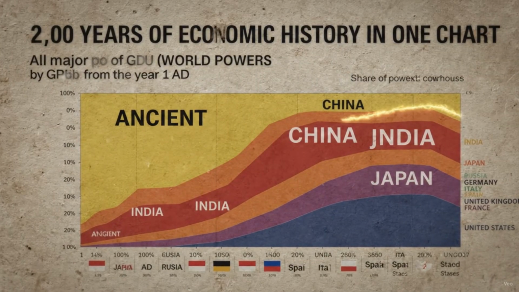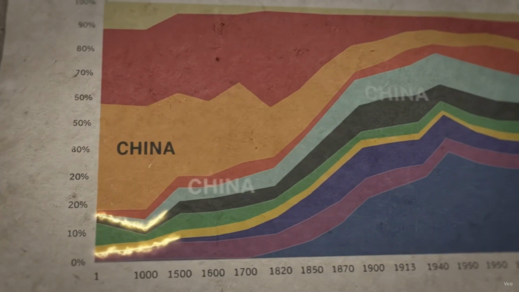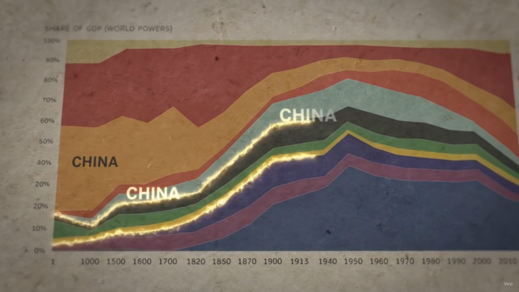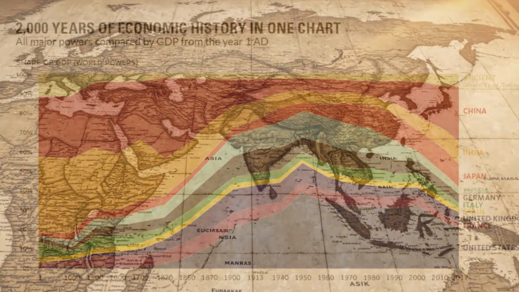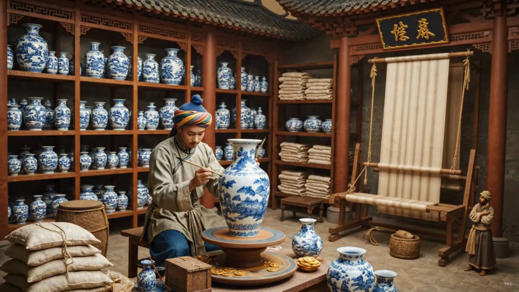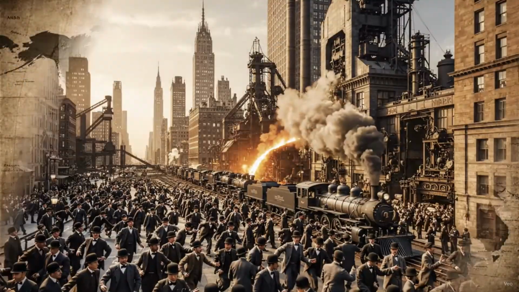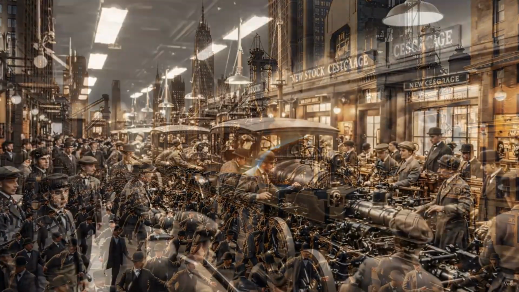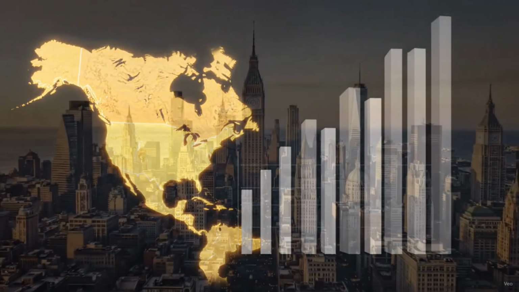This chart shows each country's contribution to global GDP over the last 2,000 years. Before the 1800s, India and China were the world's two biggest economic powerhouses. Most global trade and economic activity revolved around them. And this remained true for nearly 1,800 years.